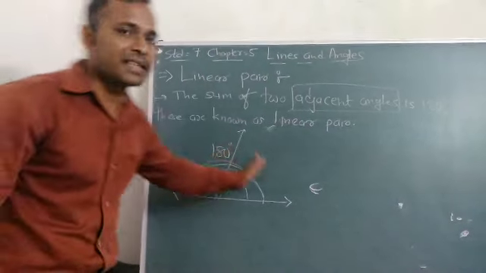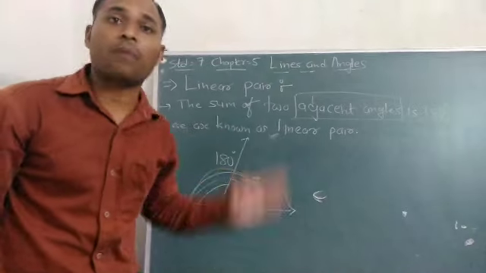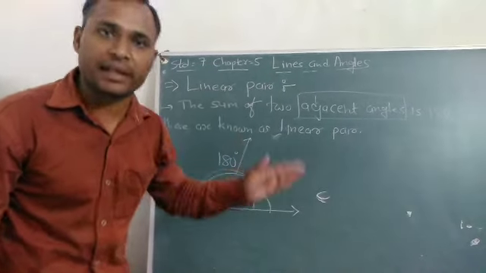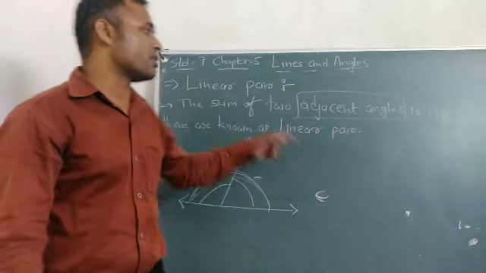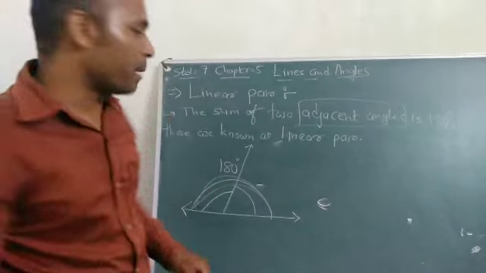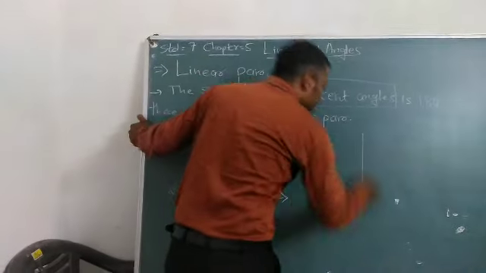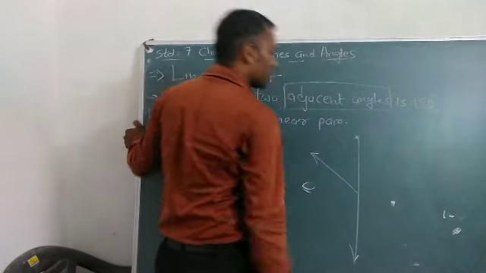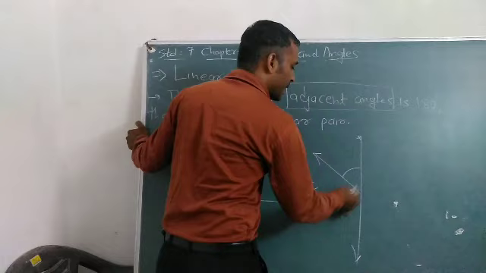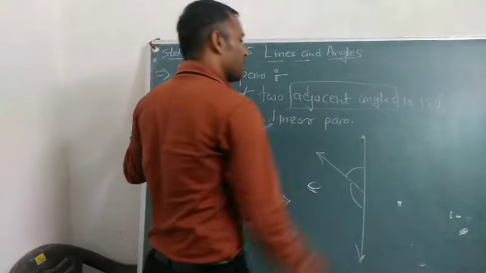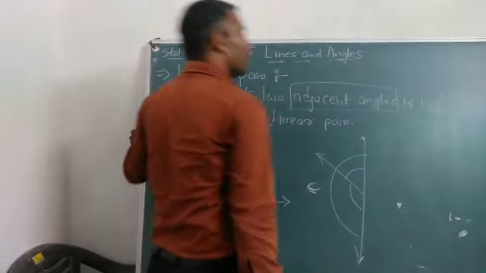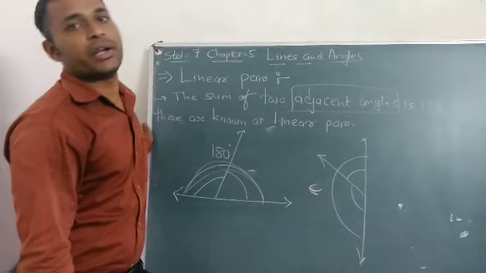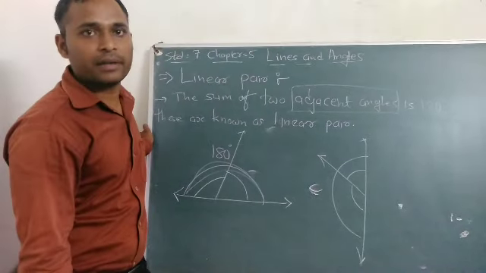These are adjacent angles, but the sum of the two adjacent angles will be 180 degree. So this is known as your linear pair. So now we move here. This angle and this angle are adjacent, but the total of the two angles will be 180 degree. Clear?